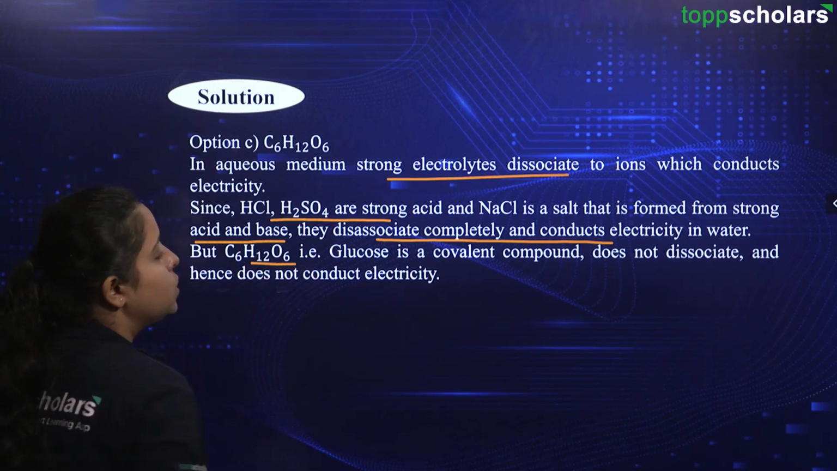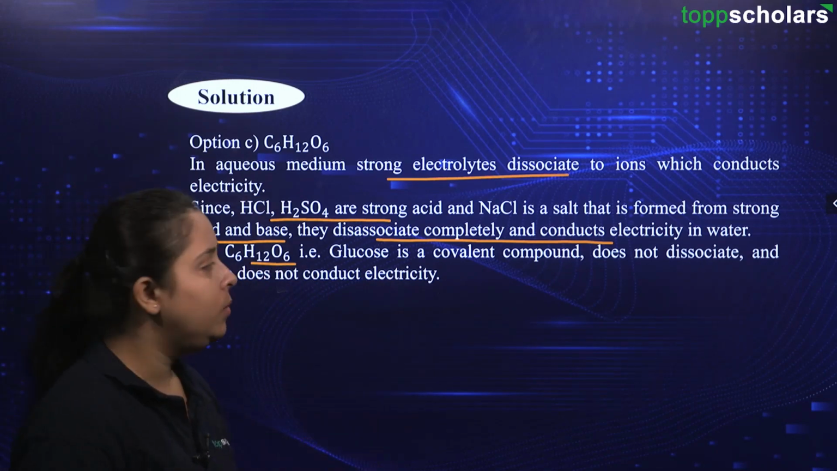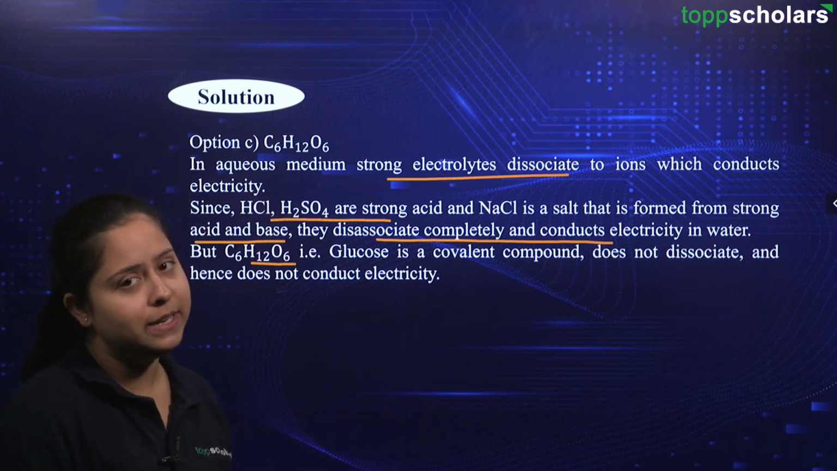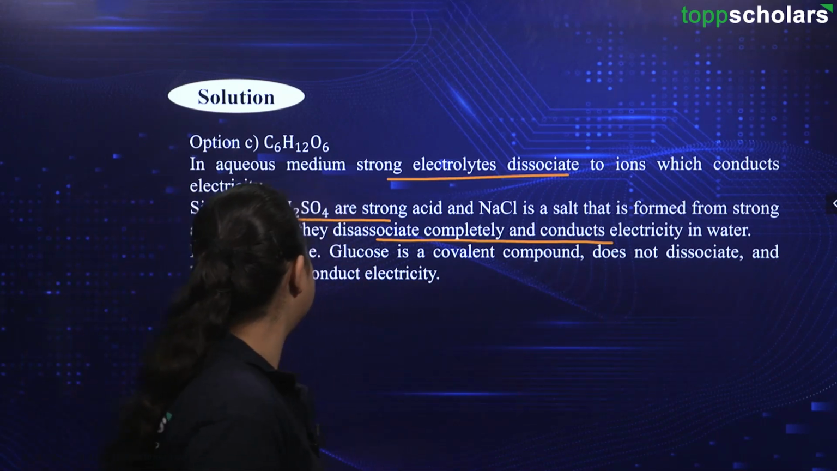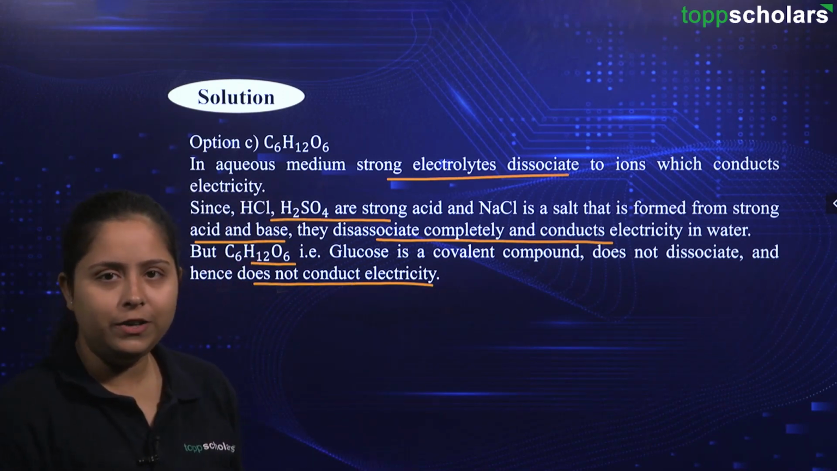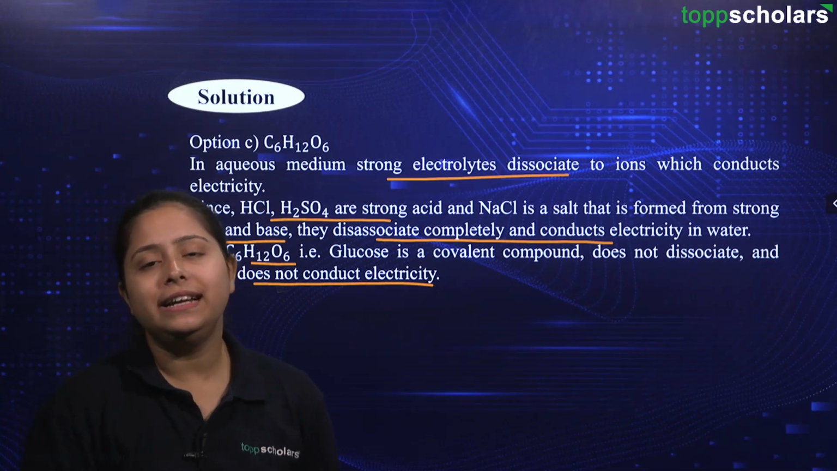But this one, that is the glucose molecule, is a covalent compound. Here we have ionic bonds present. Here there is a covalent bond present. So, it does not dissociate and hence does not conduct electricity. Alright. So, the correct answer is glucose.